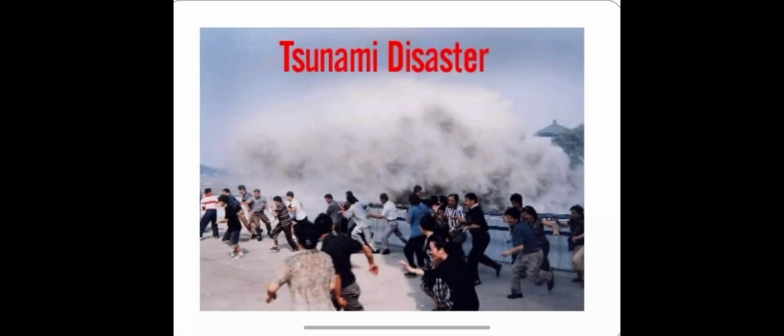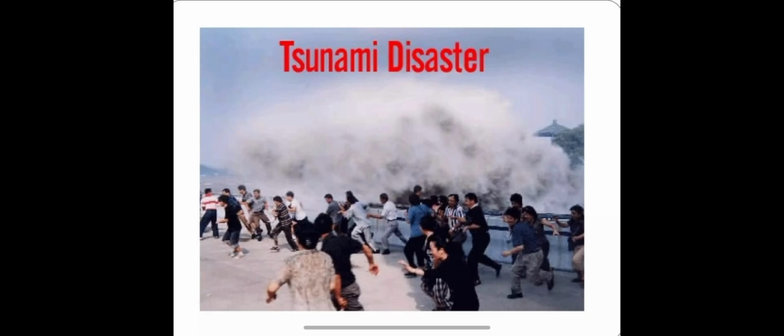Tsunami is also a kind of natural disaster which occurs due to some kinds of explosion, earthquake, volcanic eruption, or any kind of internal activity which takes place at the bottom of the earth under the sea, like volcanic eruption.